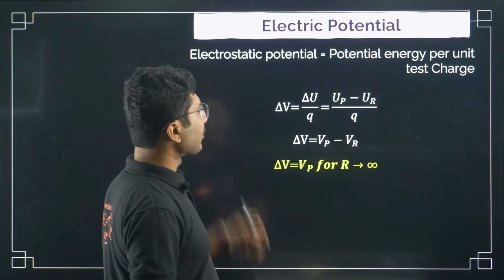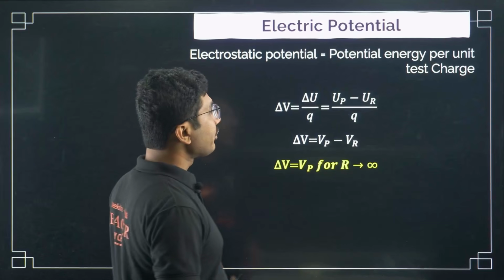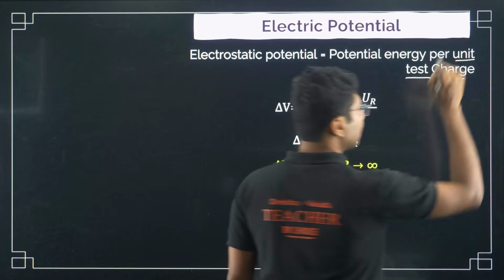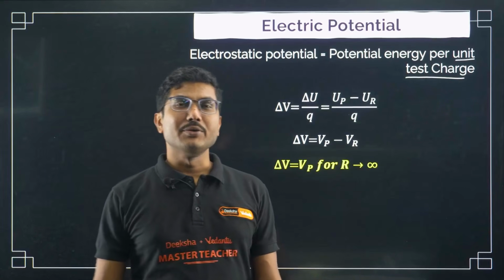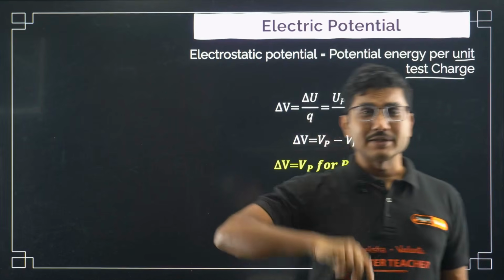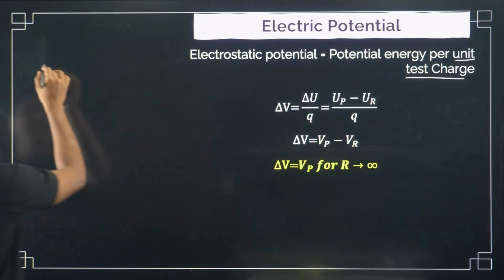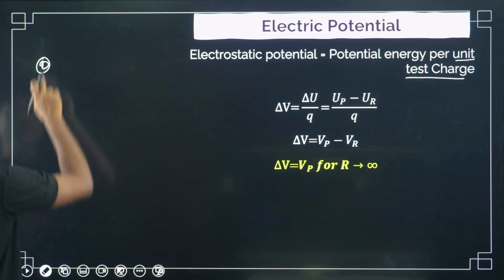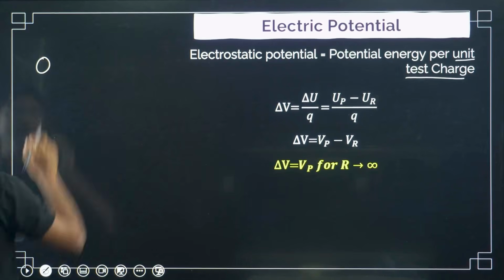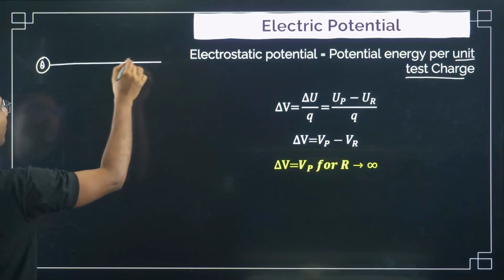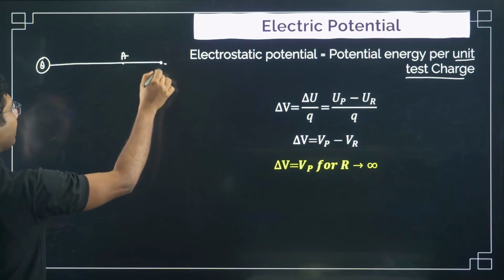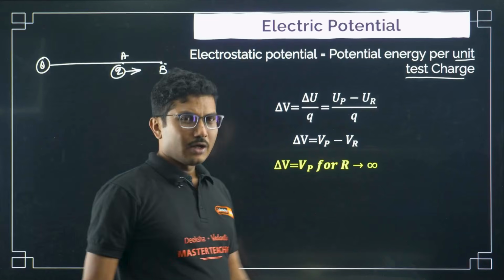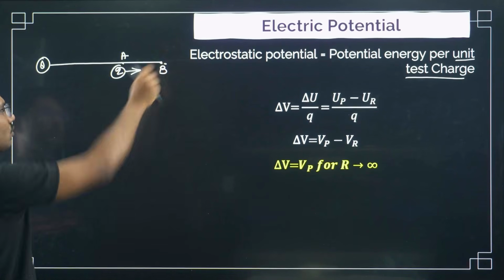Now, electrostatic potential is basically given by potential energy per unit test charge. So what is the meaning of that? In the first case, if you remember, we had this plus capital Q charge, and we are moving some small q charge from point A to point B. That was our first case, right? We are moving this charge from A to B.